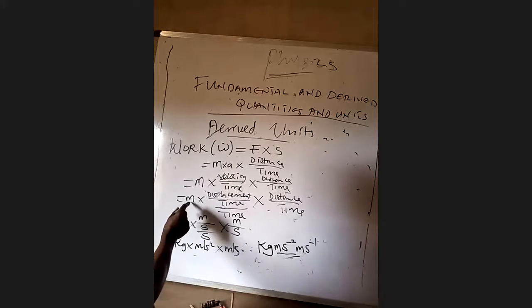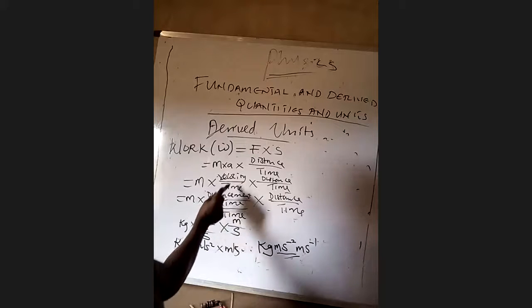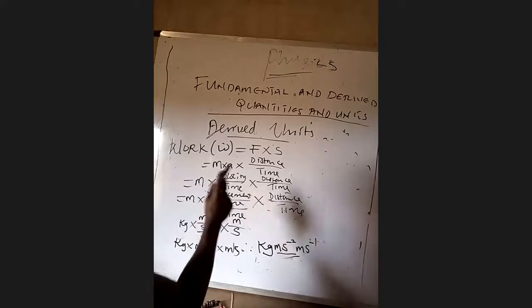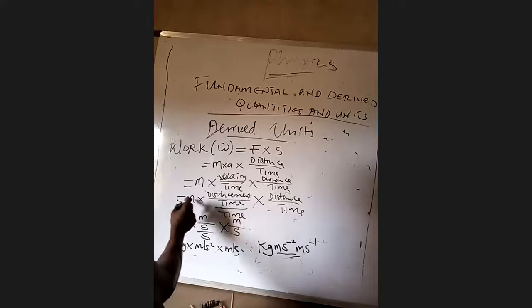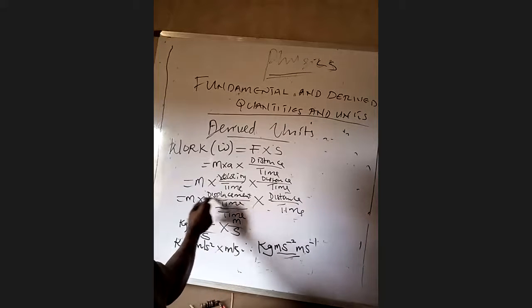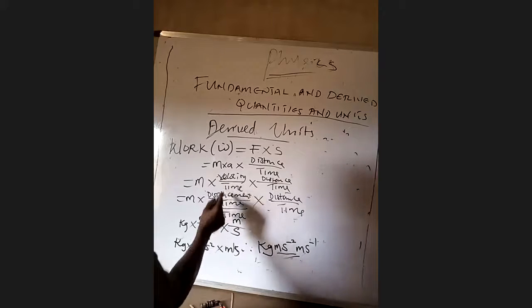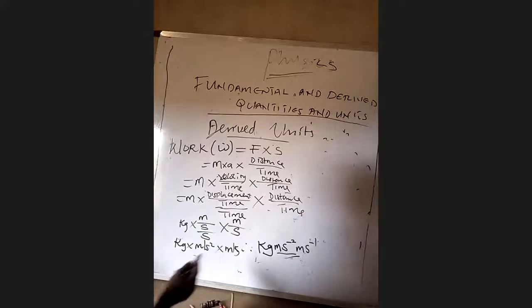So we can move on and say mass times. Do not forget velocity also has its formula. We need to break it down to the simplest form. So that's why we arrive at mass times displacement all over time, which is the formula for calculating velocity, all over time, times distance all over time.